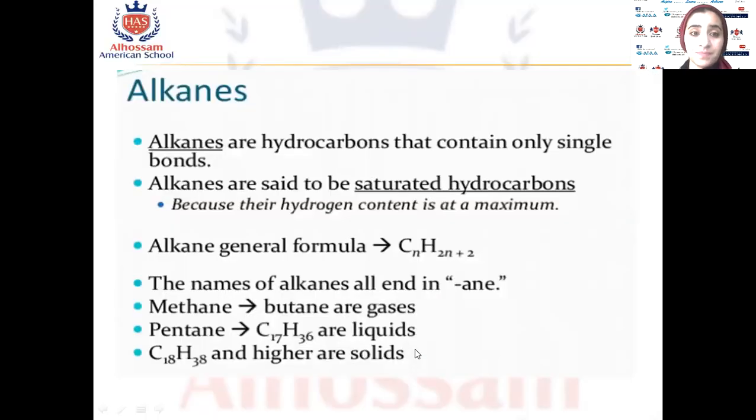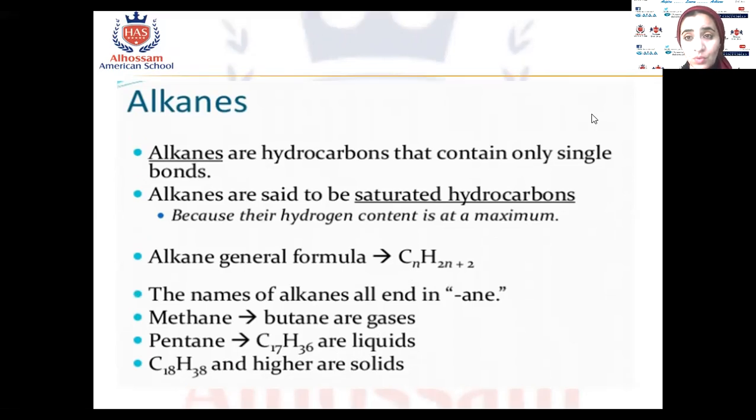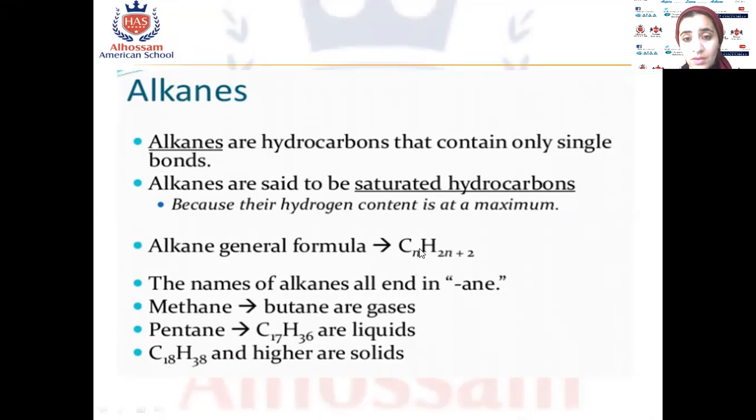Okay, alkanes. Alkanes, as we said, are hydrocarbons that contain only single bonds, and these are saturated hydrocarbons, okay? The general formula for the alkane is CnH2n+2, okay? n represents the number of carbon. For example, if we have 2 carbon, so C2H, 2n, 2 by 2, 4 plus 2, 6. So it will be C2H6, okay? And so on. You can change the number of carbons as you want, okay?